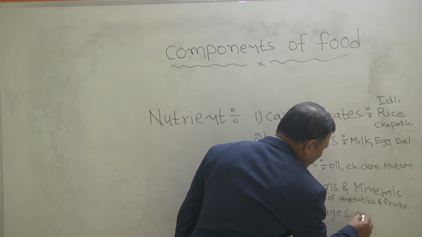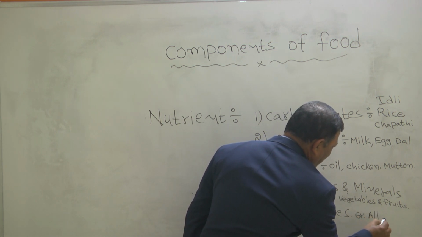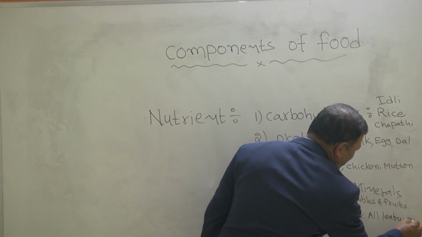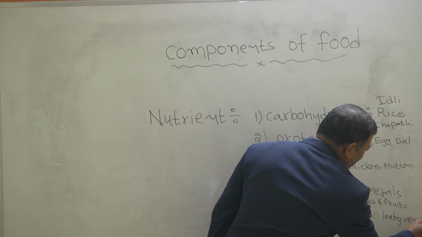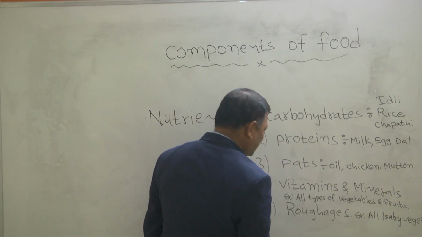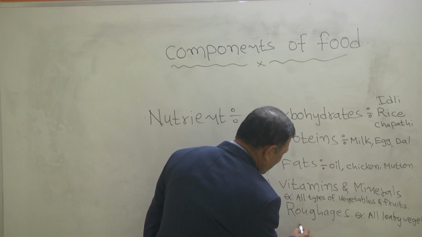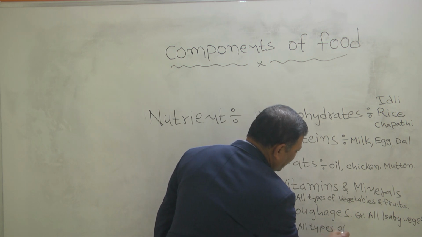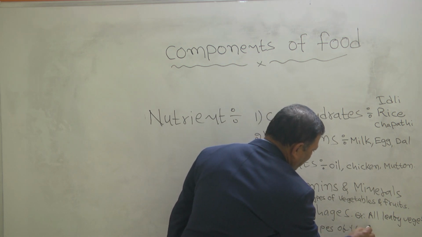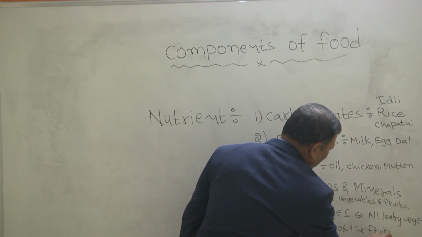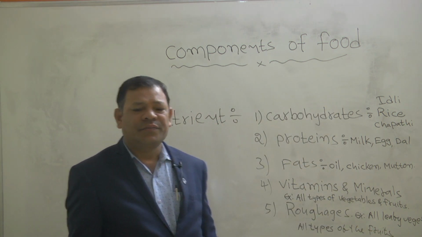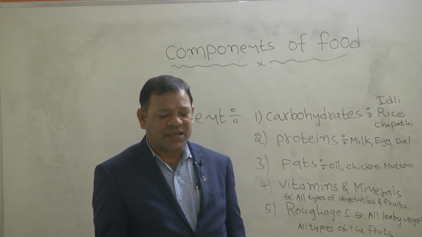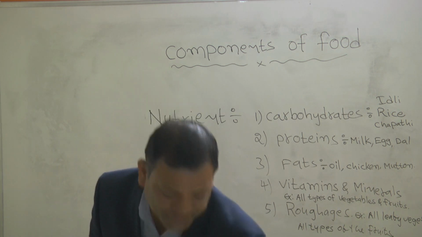Roughages examples: all leafy vegetables, and all types of the fruits. So these are the nutrients where we can get.